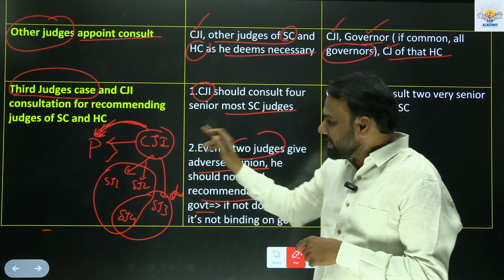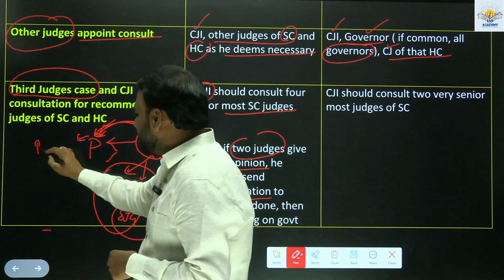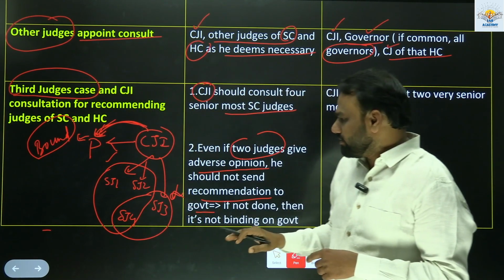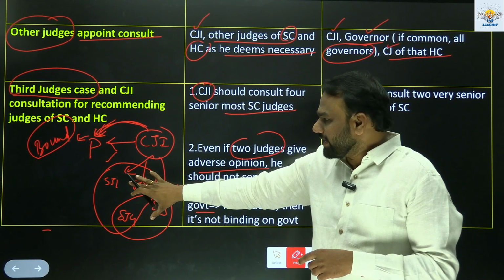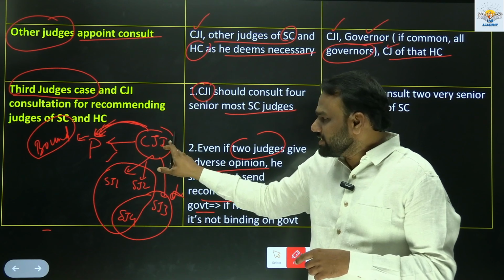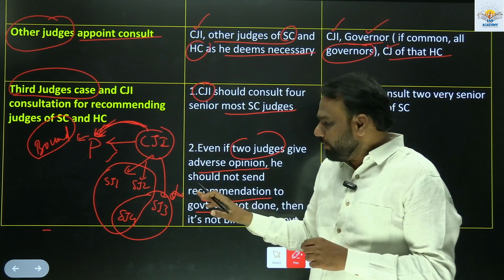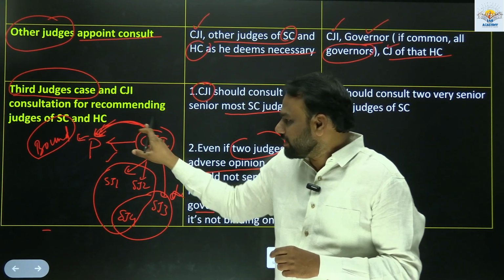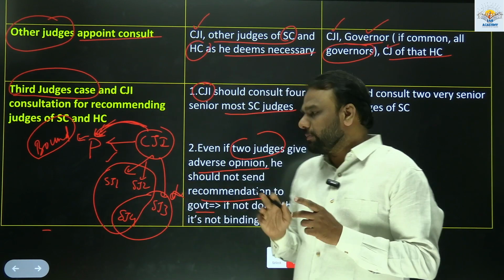Even if the CJI sends the recommendation in that case, the President is not bound. In the other case, if all the 4 members agree, and the CJI sends a recommendation to the President, it is binding on the President. But if at least 2 members disagree, then even if the Chief Justice of India sends a recommendation to the President, it is not binding on him.